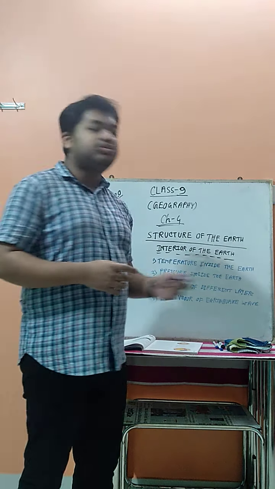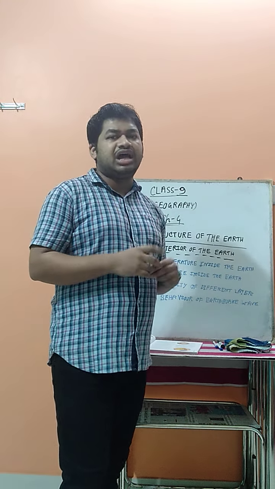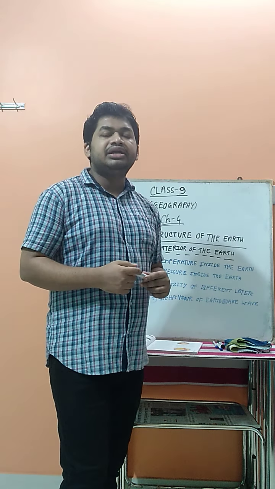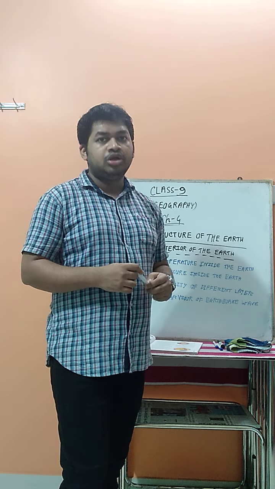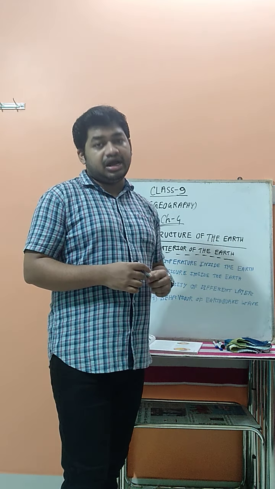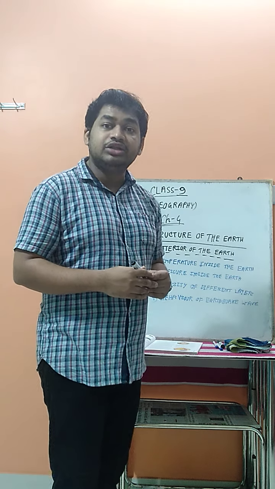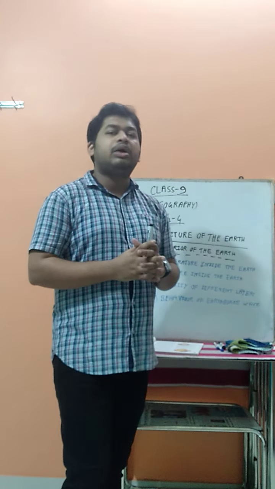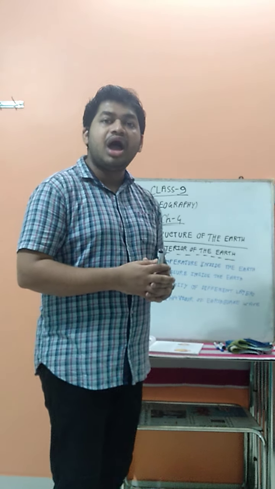Before that, we know that our earth planet is generally made of 4 types of domains. What are the 4 domains? First is the lithosphere, second is the hydrosphere, third is the atmosphere, and the last is the biosphere. So, what is the lithosphere? The lithosphere is the uppermost part of the earth surface, where the soil is present. Second is the hydrosphere. All the water bodies on our earth surface together are known as the hydrosphere.